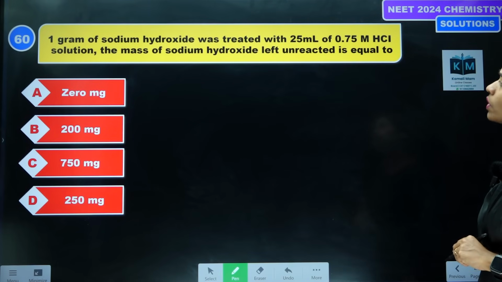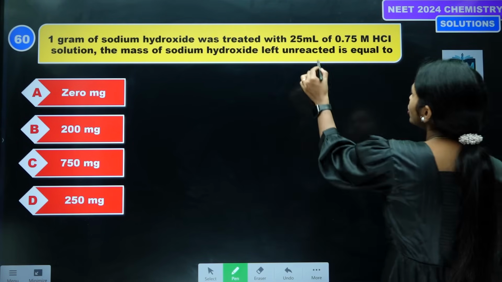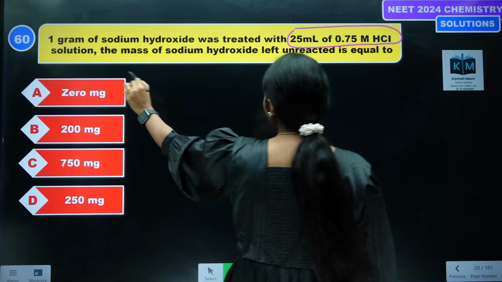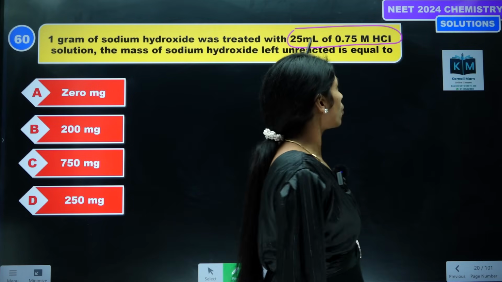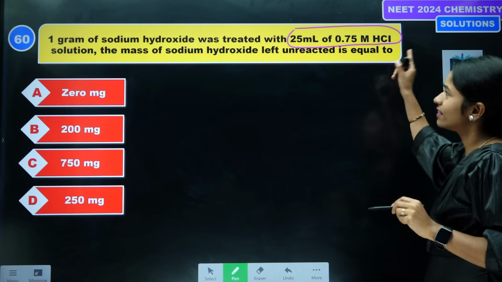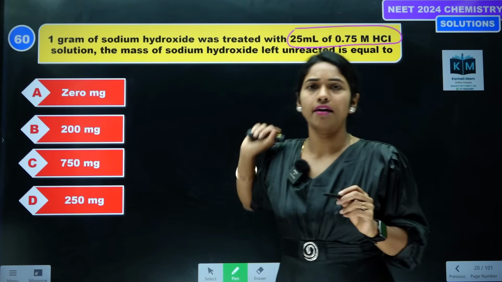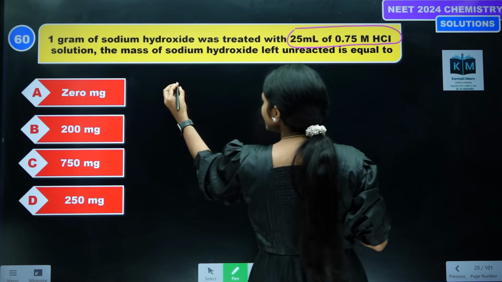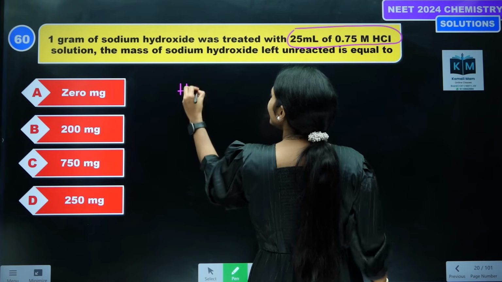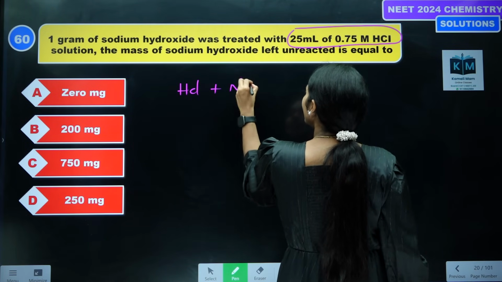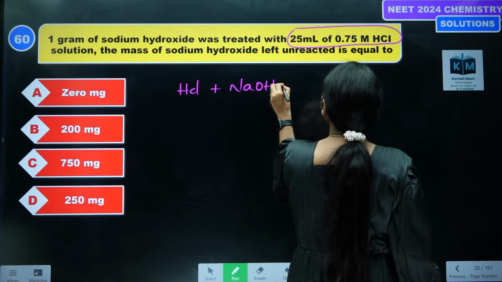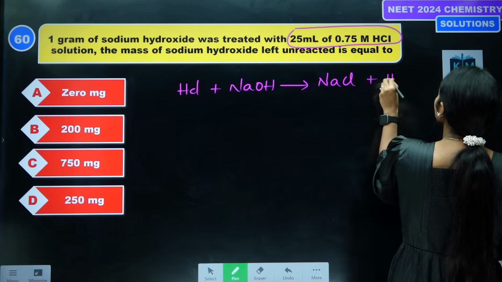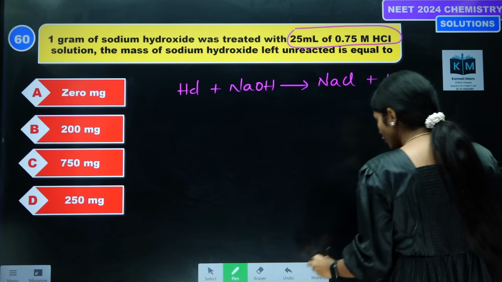See the next one. 1 gram of sodium hydroxide was treated with 25 ml of 0.7 molar HCl solution. The mass of sodium hydroxide unreacted is equal to. This you have to solve. How to solve? Here first write the reaction. What is the reaction, students? HCl reacting with NaOH results in the formation of NaCl and water.